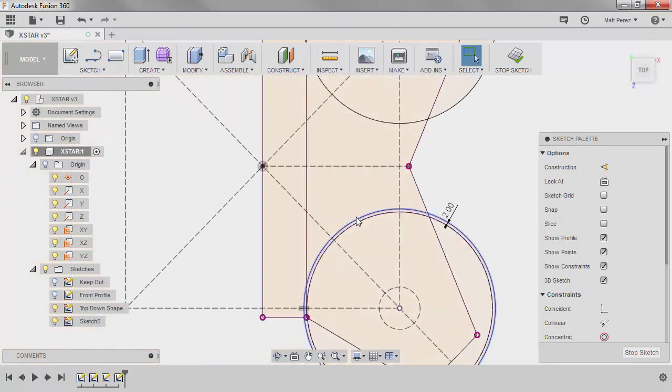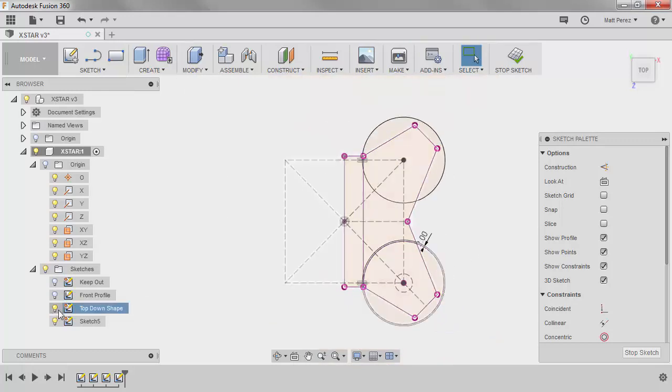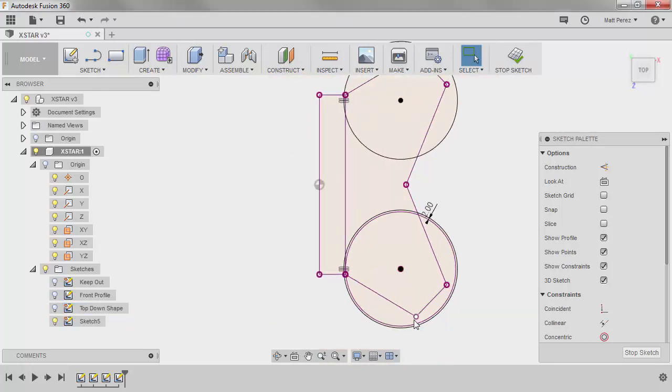Now the reason I did this is because this line is going to be where a support is going to be located. So I don't want it to be exactly 5, I want it to be a little bit bigger so I have enough room. And this isn't going to be directly in contact with the propeller, but it's going to be above it. So that way I know that I'm not obstructing the airflow, or at least as minimally as possible, while still giving it structure.